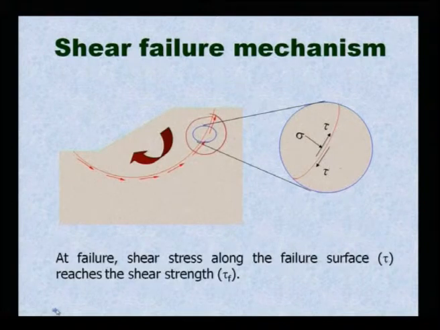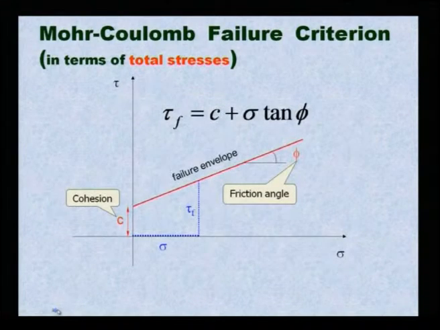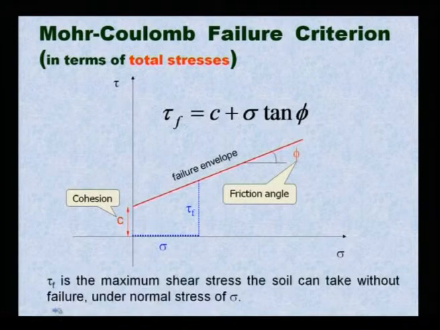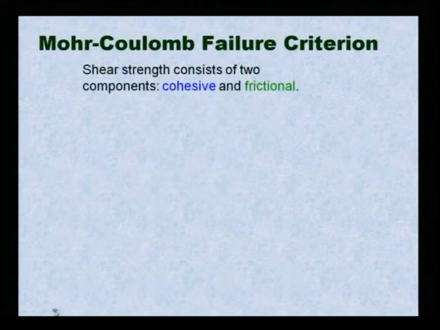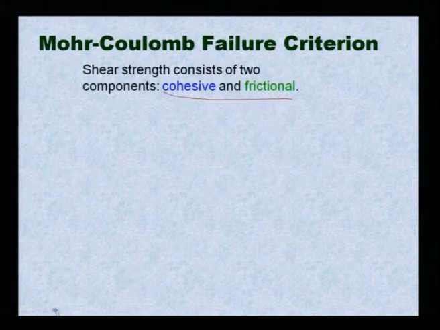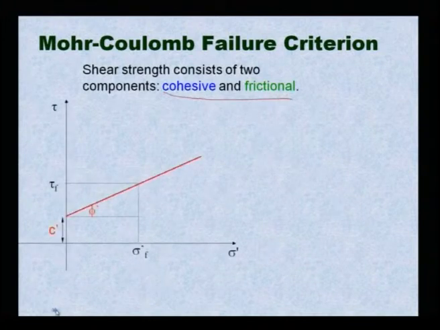You see, this is the shear stress along the failure surface reaching the shear strength, tau f. This I have already discussed, the Mohr Coulomb failure surface in terms of total stress and in terms of effective stress. Then shear strength consists of two components, that is cohesion and friction, and in the Mohr circle, the vertical intercept is called cohesion and the angle is called the frictional angle.